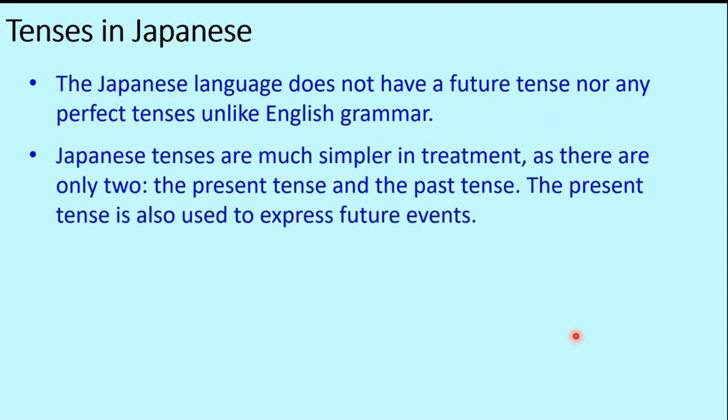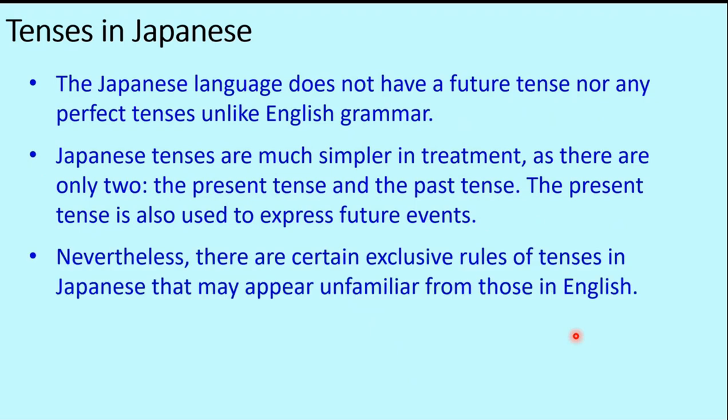Japanese tenses are much simpler in treatment as there are only two, the present tense and the past tense. The present tense is also used to express future events. So that means the same word or the same combination of the root verb with a suffix will be used to represent both present and future.